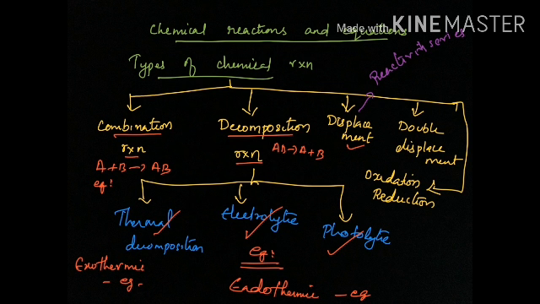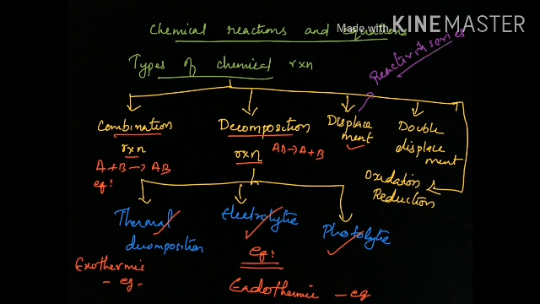Then only will you know which metal can displace which metals. You need to study that chart, which metals are more reactive, which are less reactive. Which metal is more reactive, which is medium level reactive. All those things you'll understand if you know the reactivity series.